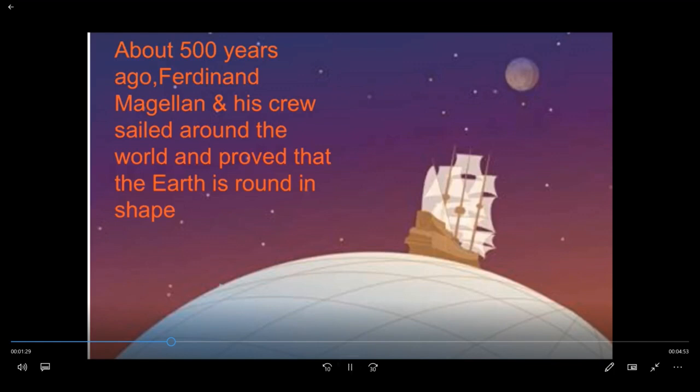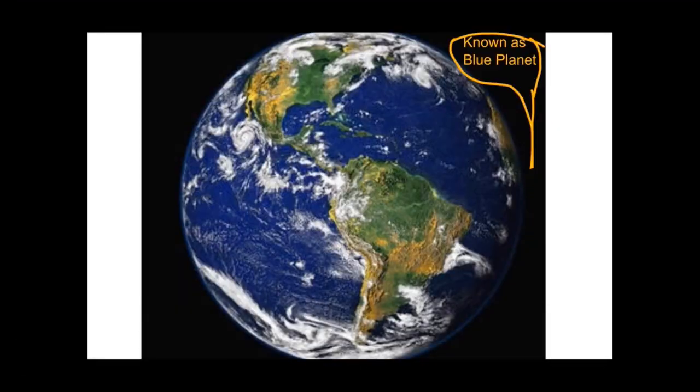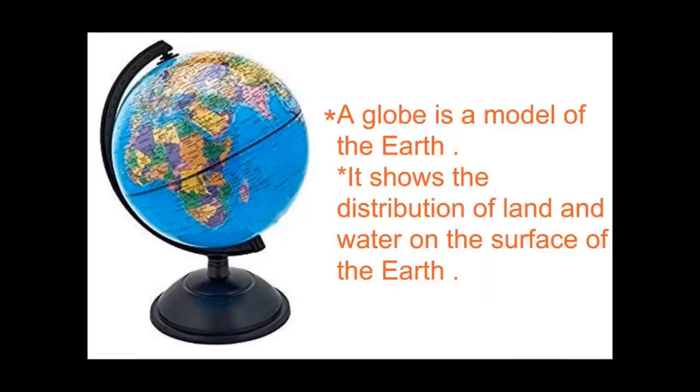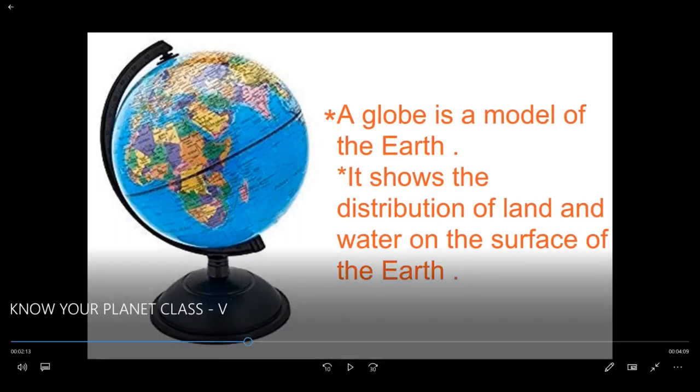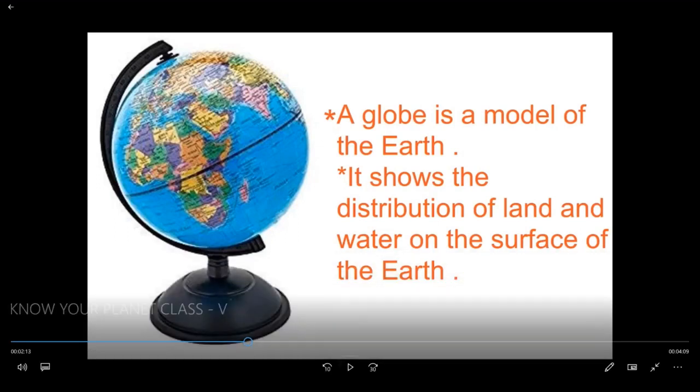Okay? And this is the earth image known as the blue planet. You can see the continents and the water bodies. Yes, it is blue in color, and you can see green, which indicates the land masses. Next is a globe. It's a model of the earth. It shows the distribution of land and water on the surface of the earth.